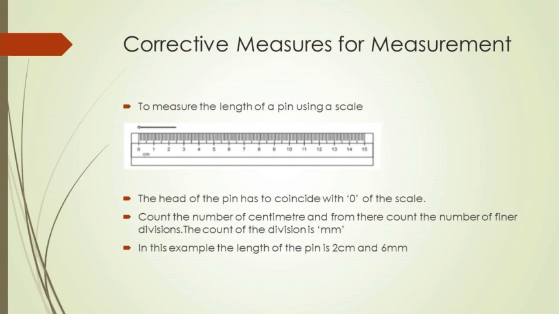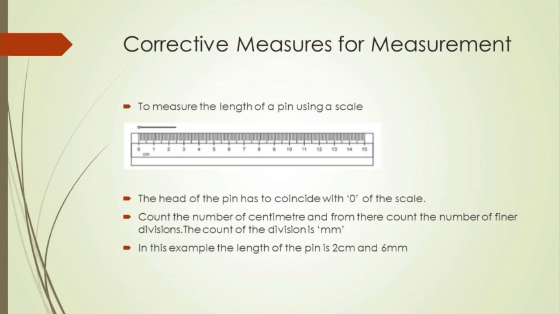Corrective measures for measurements. Measurement has to be accurate and the approach has to be correct always. In our day-to-day life, approximation may not have much impact, but it has a large impact in scientific calculations. For example, if the curvature of a key is changed by even 1 millimeter, the lock would not open. Let us look at some common mistakes that occur while using a scale.